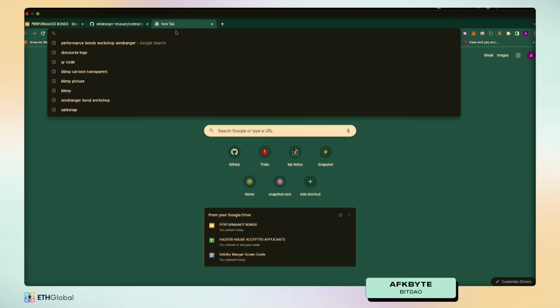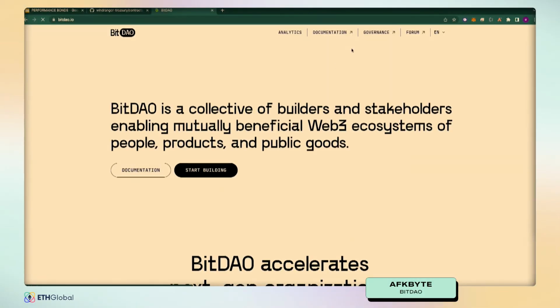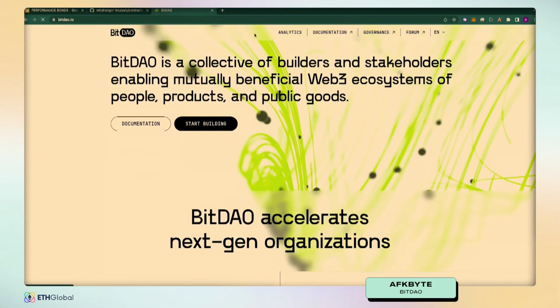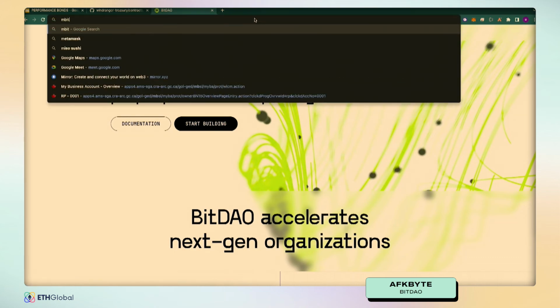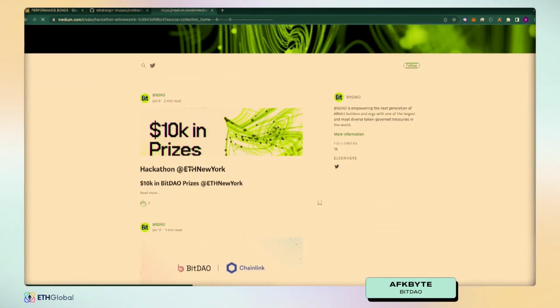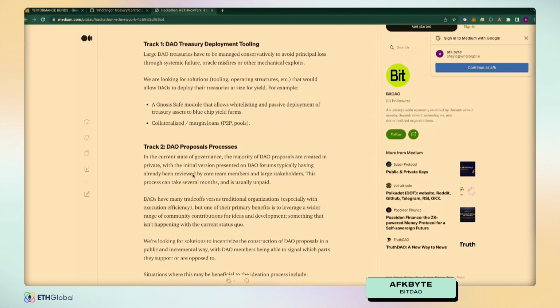We actually do have a prize available today. I'm going to pull it up in our Medium, where we're looking for more ideas for how we can improve our proposal process from what we have today. So we're offering about $10,000 in prizes. We have two tracks with this.